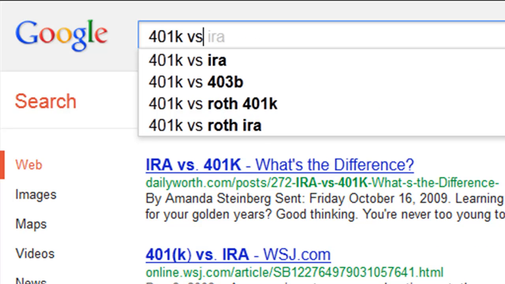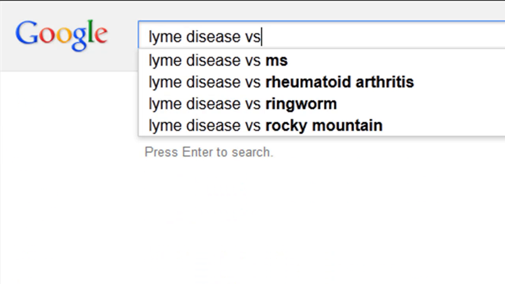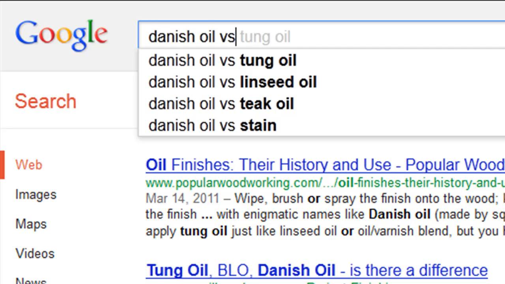401k versus, let me put that S in there, versus, you've got 401k versus IRA and Roth and so forth. Lyme disease versus, and there are some other similar diseases that might actually present themselves similarly. Here's one near and dear to me. I was just working on a woodworking project. Danish oil versus, and you've got tung oil, linseed oil, teak oil, and stain. I went for Danish oil versus tung oil, just so you know.